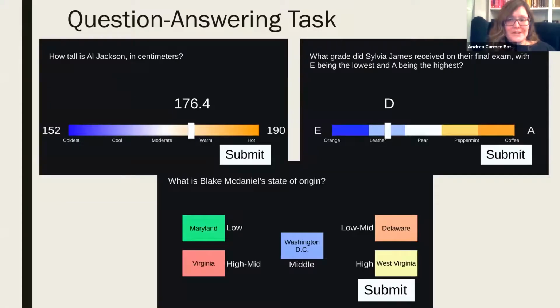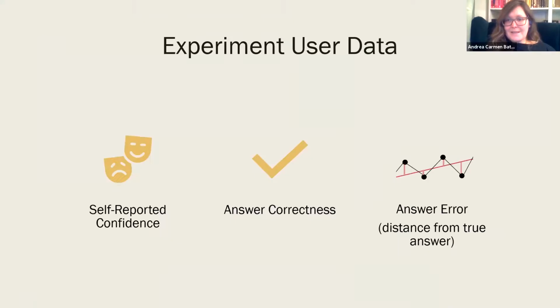Users were asked questions like the one shown here, and they could respond to quantitative questions by moving the continuous slider, ordinal questions by moving a slider that snapped to the nearest value, and nominal questions by clicking on the button. The data that we used to evaluate task performance were Likert scale, self-reported confidence scores after each trial, a Boolean measure of whether the answer was correct or not, the magnitude of the error, where that was applicable. And these errors were normalized around a mean of 0, and also the amount of time that it took the users to respond to each question.